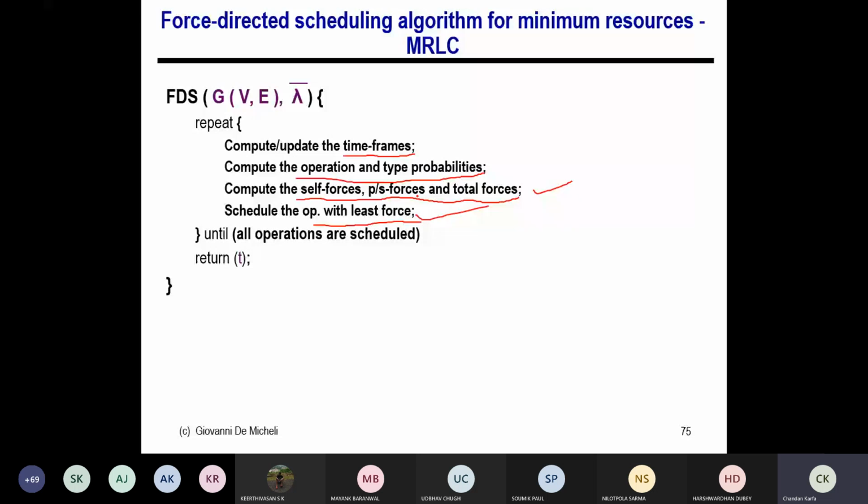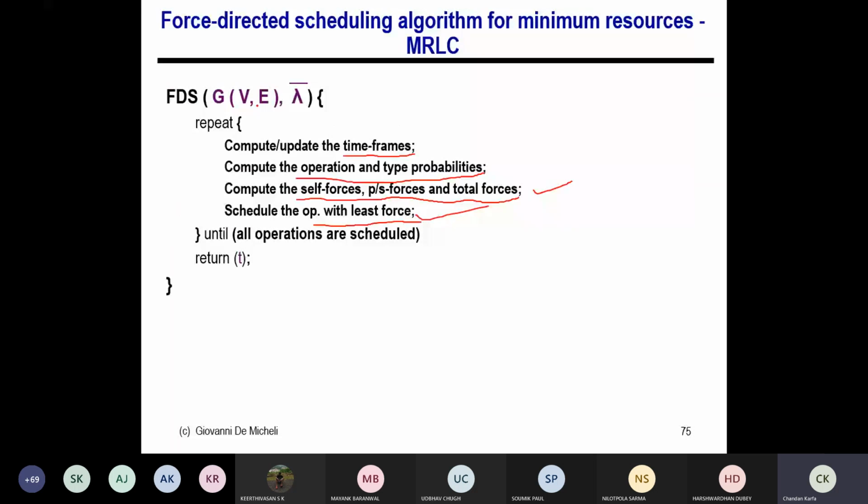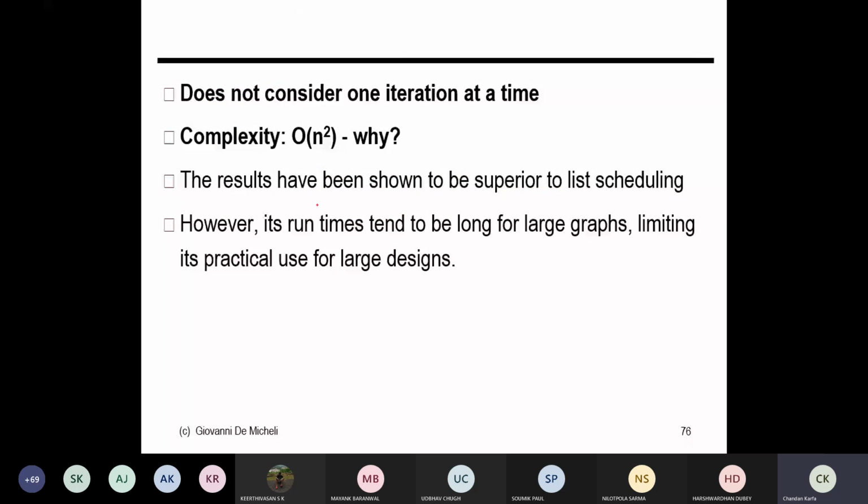So the good thing about this is it does not take one iteration at a time, right? Rather, it considers one operation at a time and schedules them. The complexity is n cube if you do it very blindly, because calculating these things will be n square, and this is going to happen for n. So n into n square is n cube, but an efficient implementation gives you n square, which is something you can think of how you can make it n square. That is the lowest bound, but in general, if you go by the generic algorithm, it will be n square here, and this outer loop is n, so n into n square is basically n cube, right? An efficient implementation is n square.